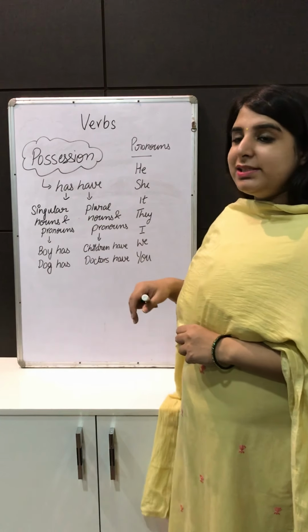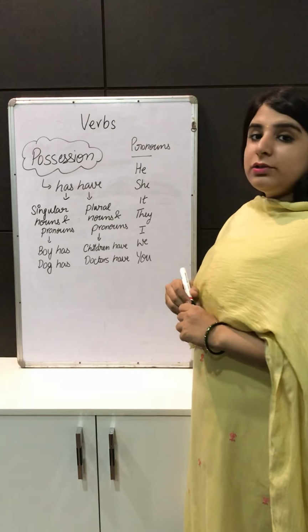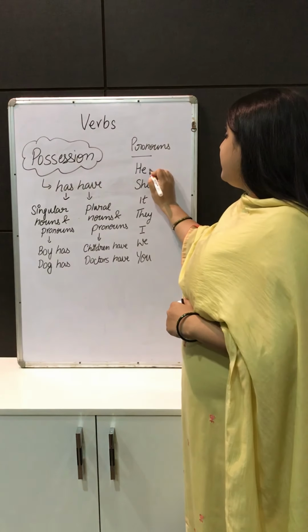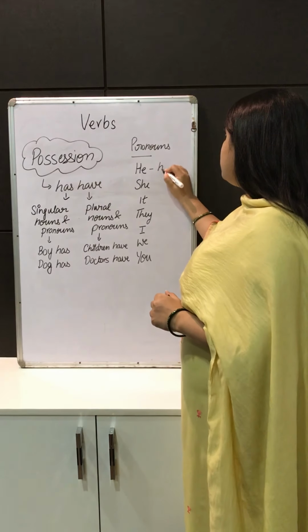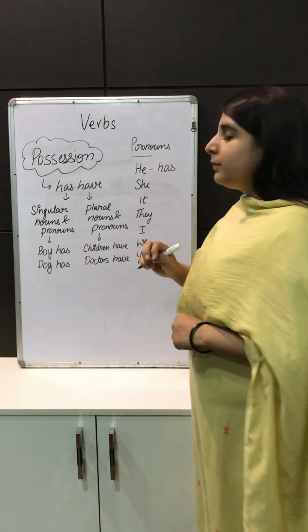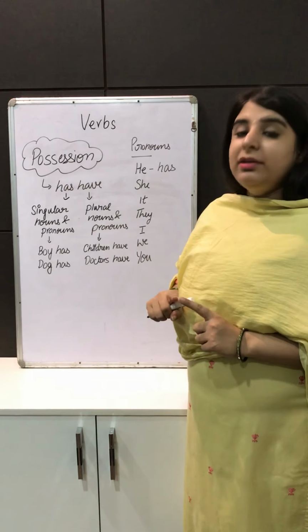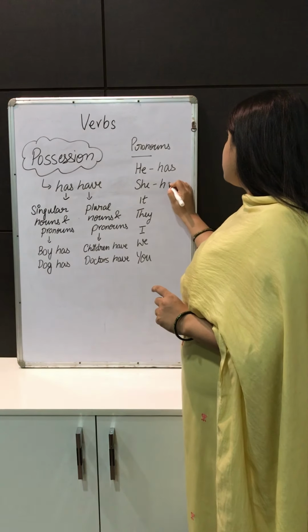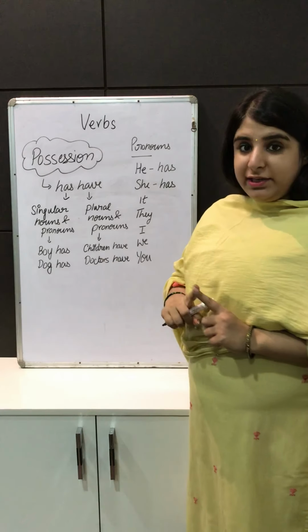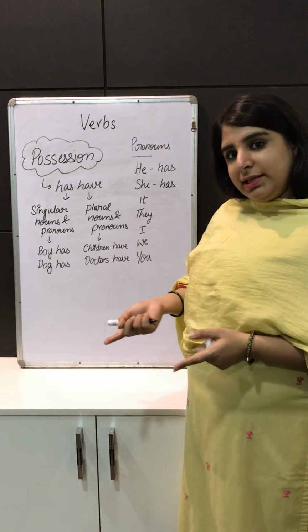Let's see what is the case with pronouns. So when we say he, it is a singular pronoun. That is why we are going to use has with it. She again is a singular pronoun. So we are going to use has with it. It again is a singular pronoun.